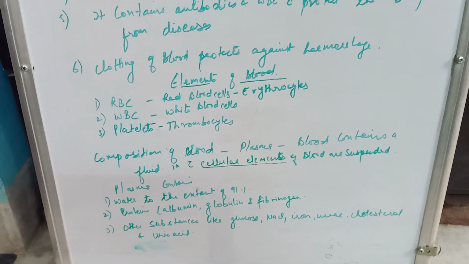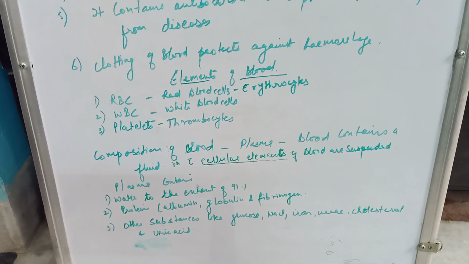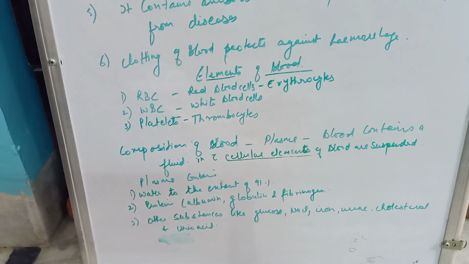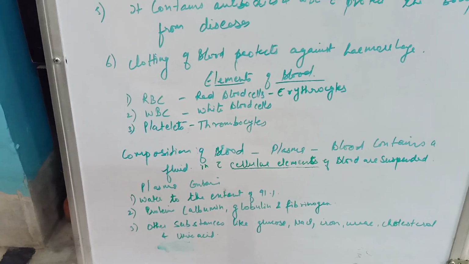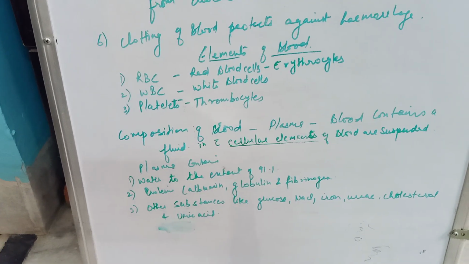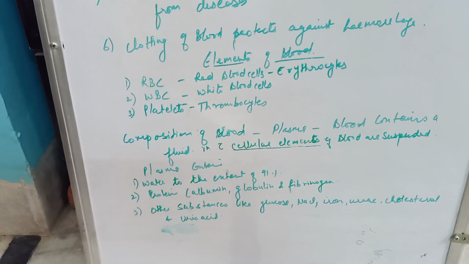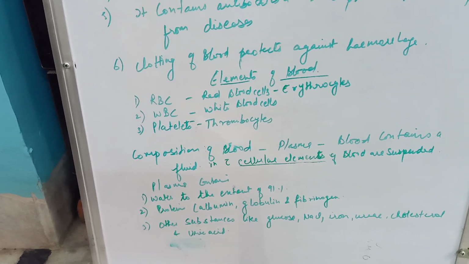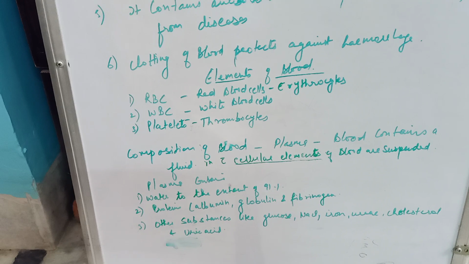In plasma, protein occur in blood to the extent of 7 to 8%. Plasma proteins are albumin, globulin and fibrinogen. Albumin, it is present in very high concentration. It is responsible for osmotic pressure of the blood. It's synthesized in the liver.